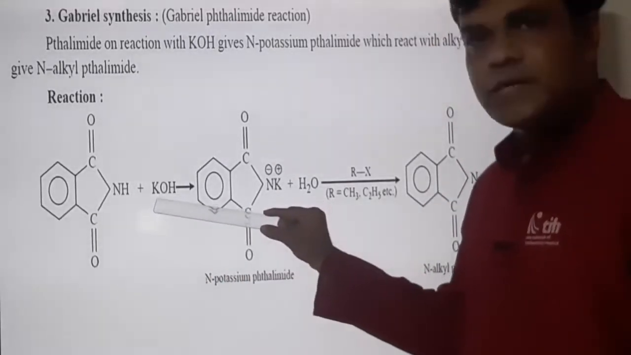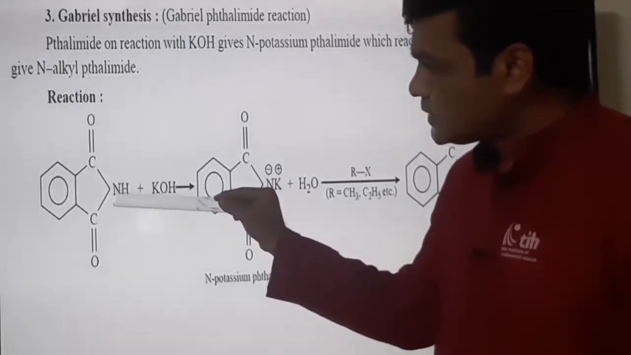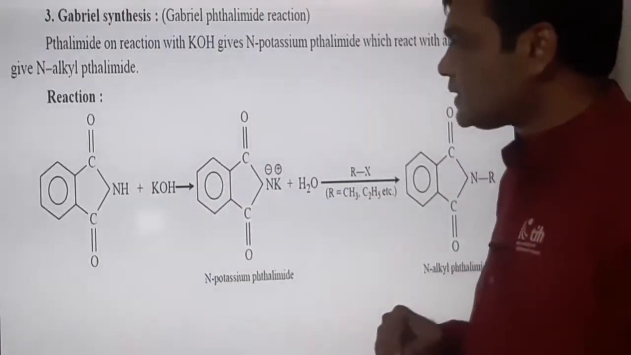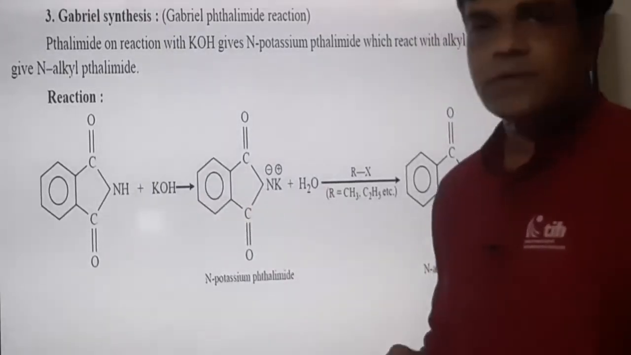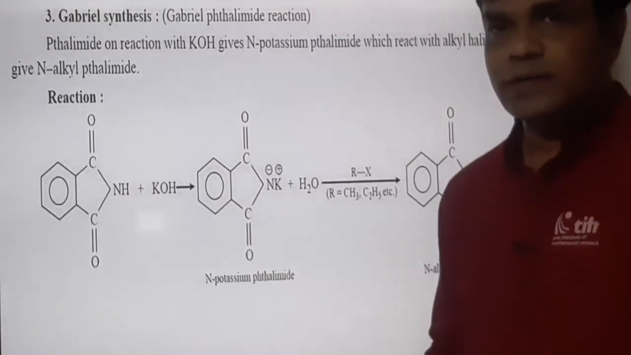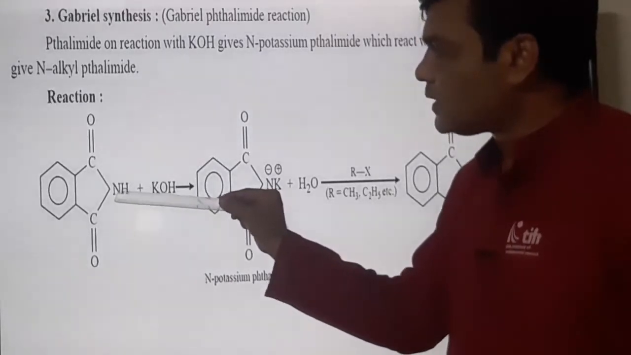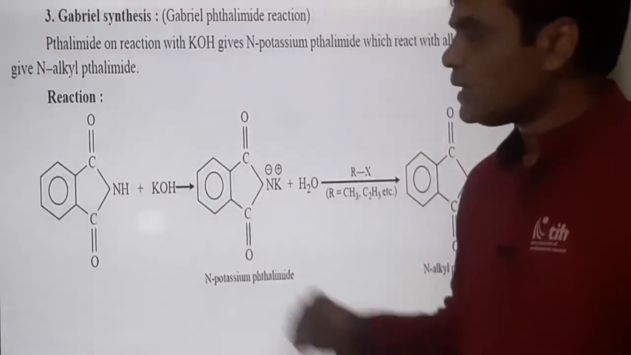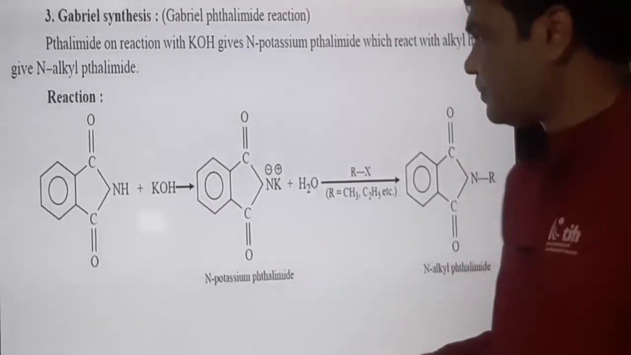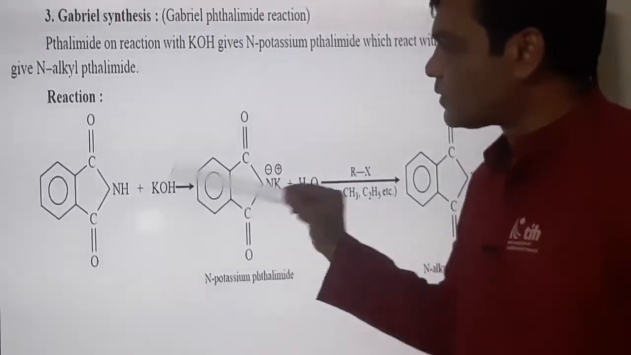First, on treatment with potassium hydroxide or sodium hydroxide, deprotonation takes place. See, this hydrogen atom which is attached to nitrogen is acidic in nature. Why is it acidic in nature? Because it is attached to an electronegative nitrogen atom. So this nitrogen-hydrogen bond is a weak bond. Therefore, the bonded pair of electrons between nitrogen and hydrogen is shifted onto the nitrogen and it leaves H positive, that is proton. So this potassium hydroxide is a base which abstracts this proton.